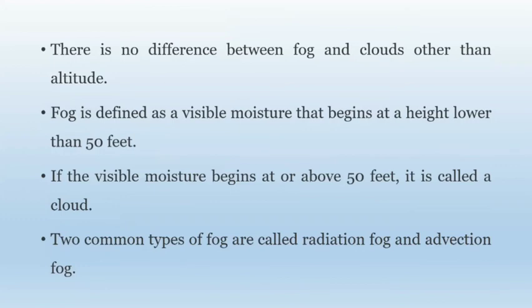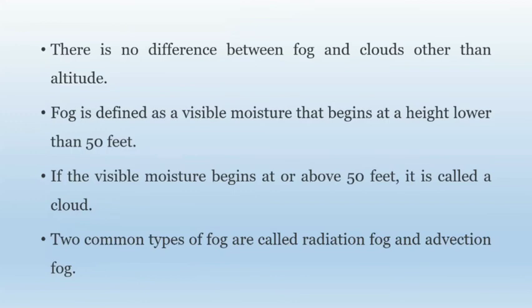Actually, there is no difference between fog and clouds other than altitude. Fog is defined as visible moisture that begins at a height lower than 50 feet, that is, in our environment. If it is above 50 feet, it is called a cloud. Usually there are two types of fog: radiation fog and advection fog.